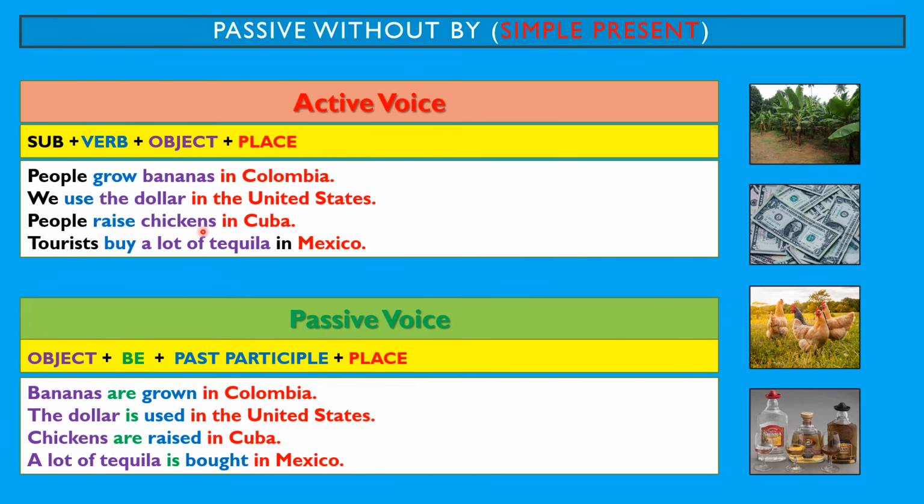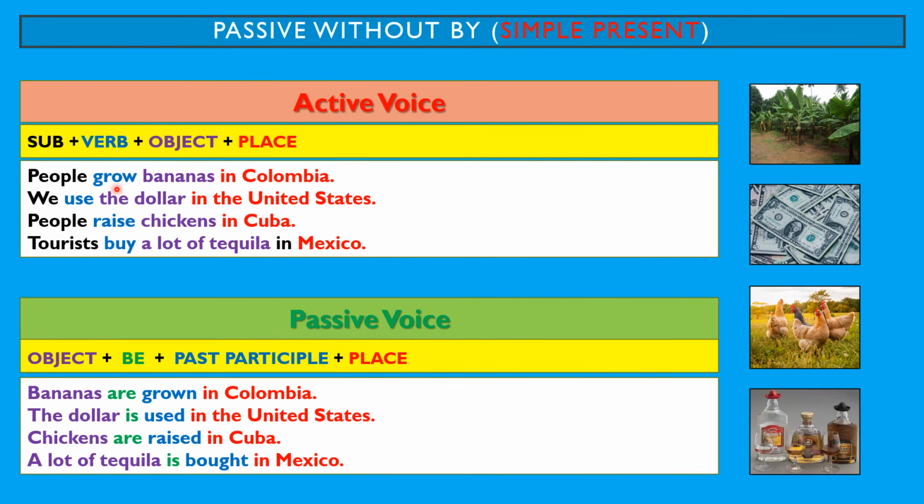People raise chicken in Cuba. Tourists buy a lot of tequila in Mexico. If you notice, these are things that happen in the present in these countries. First, we mention the subject, then the verb in the present, the object, and the place where these actions happen.